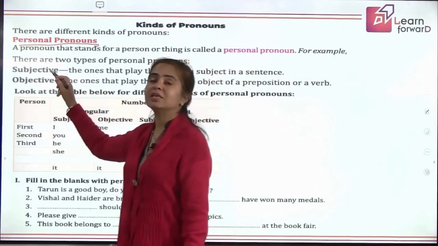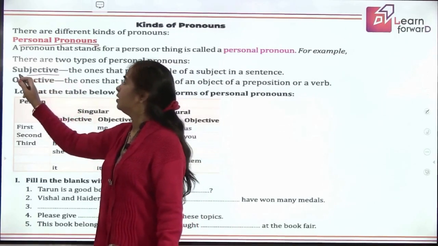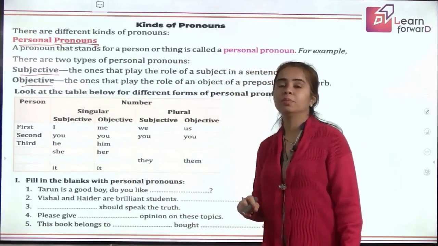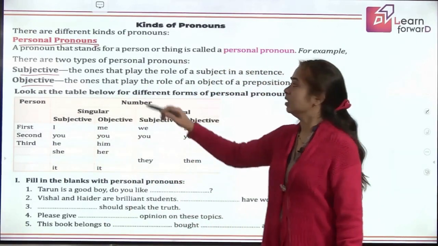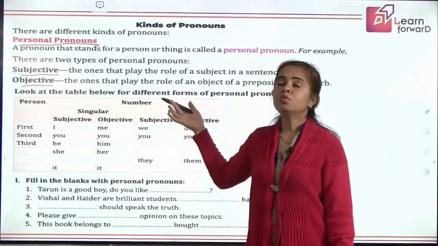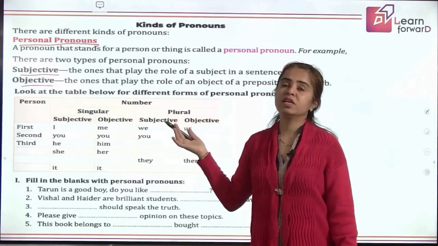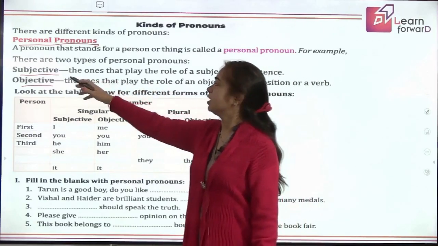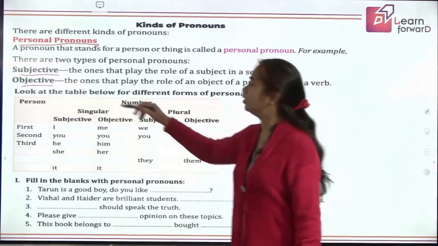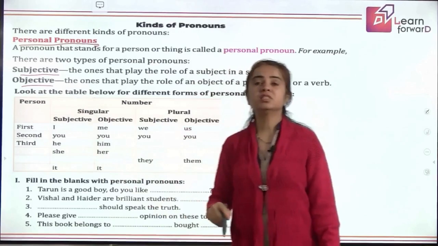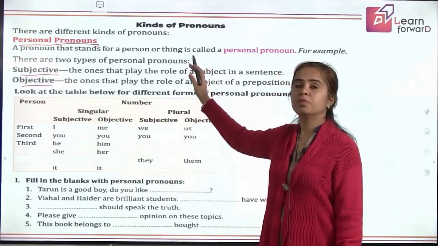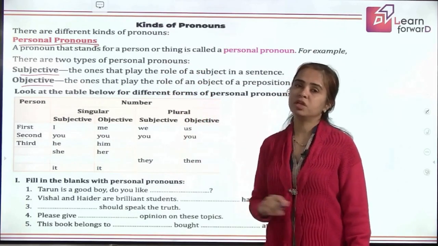But then we have two types of pronouns. One is, you can say, the cases, like we did in nouns, the cases of nouns. Similarly, in pronouns, we have personal pronouns in cases. The first is the subjective case, the other is the objective case. So what are these subjective and objective cases? We are already introduced. Subjective stands for the doer of the action, that is the subject of the verb, and objective stands for the receiver of action, that is the object of the verb. So we'll be learning about personal pronouns in subjective as well as objective cases.